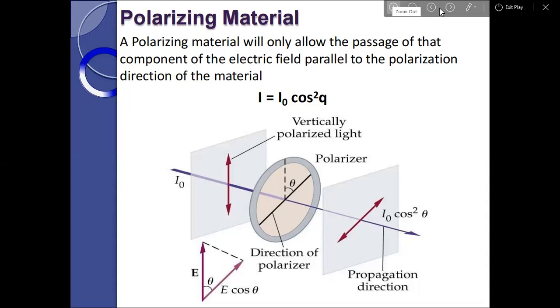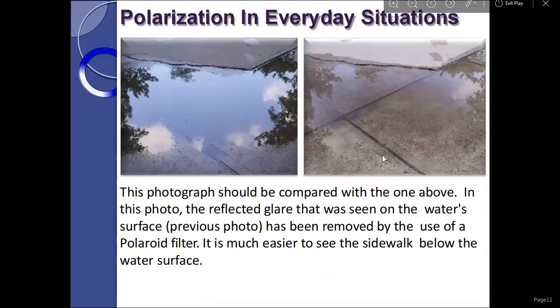Okay. Now polarization in everyday situations. This photograph should be compared with the one above. In this photo, the reflected glare that was seen on the water surface in the previous photo has been removed by the use of a Polaroid filter. It is much easier to see the sidewalk below the water surface.